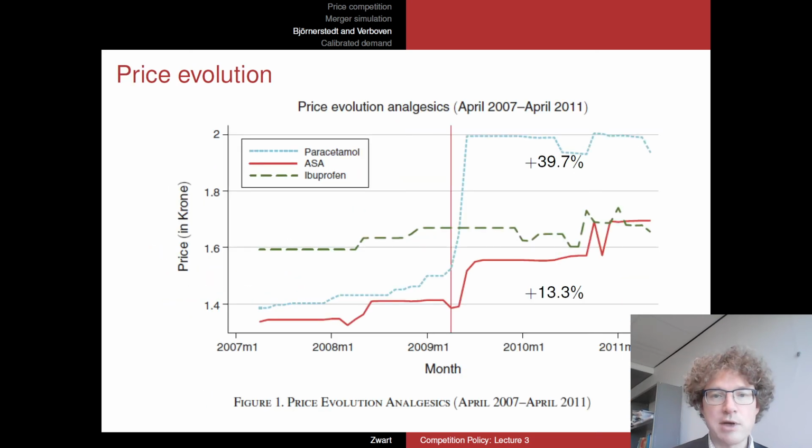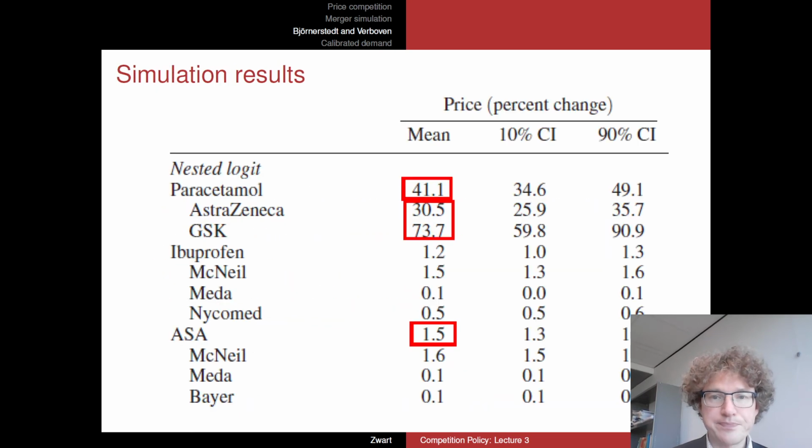In practice, we can't see this in the picture, we only have the average here. But it turned out that both companies, both AZT and GSK, increased their prices by approximately the same percentage. So that's a different outcome from the simulation results.